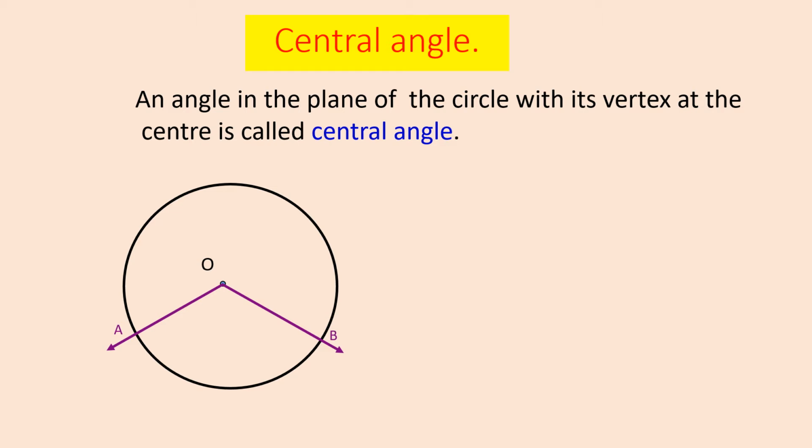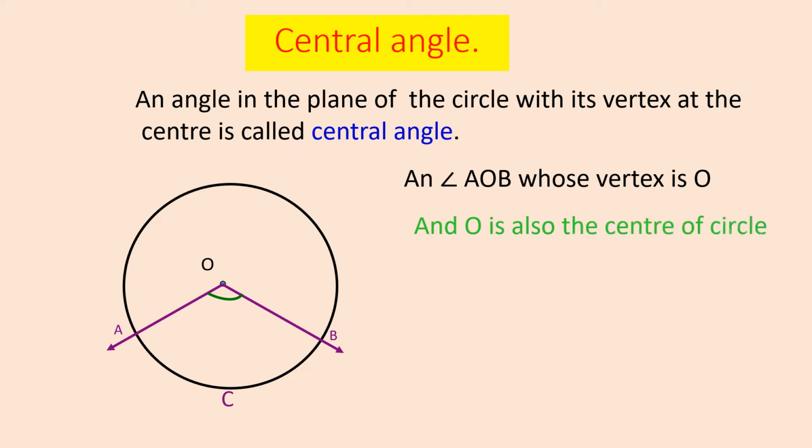You will find that the angle name is angle AOB, which is lying on the center of the circle, and C is the point indicated for the intercept of the angle. So angle AOB, whose vertex is O, and O is also the center of the circle, is known as a central angle.